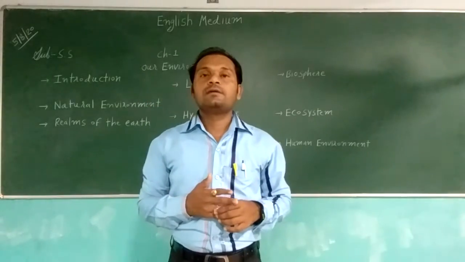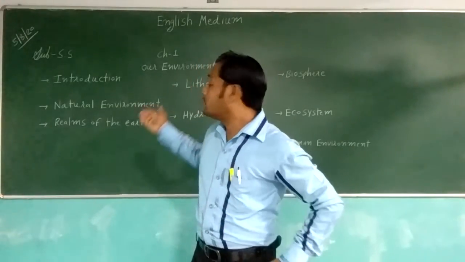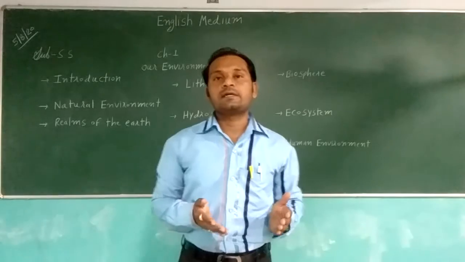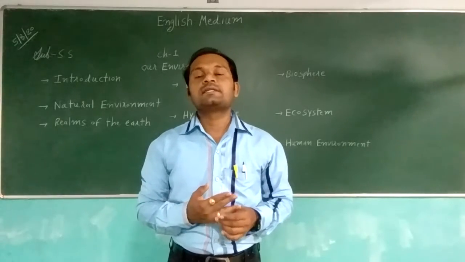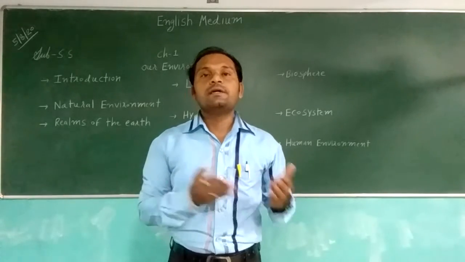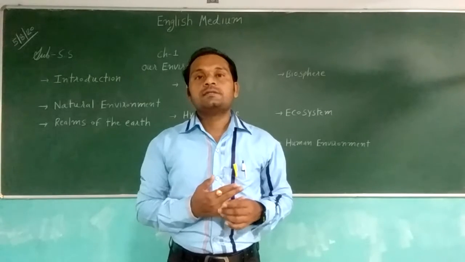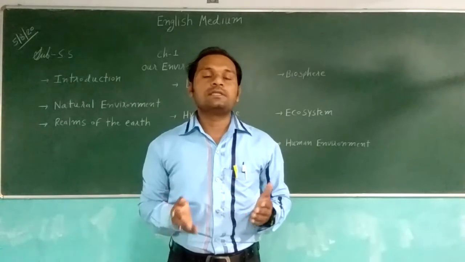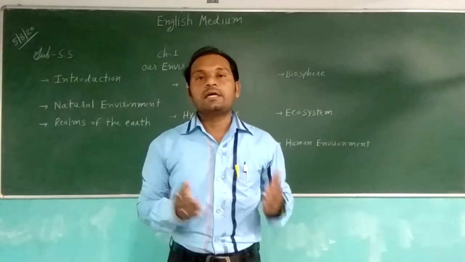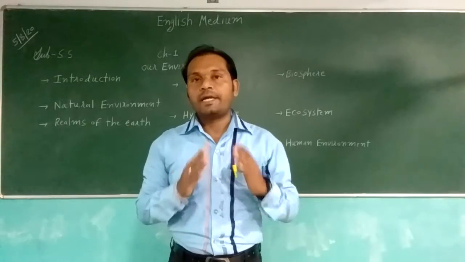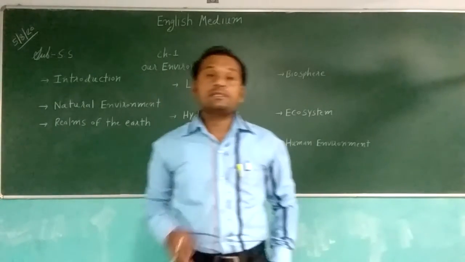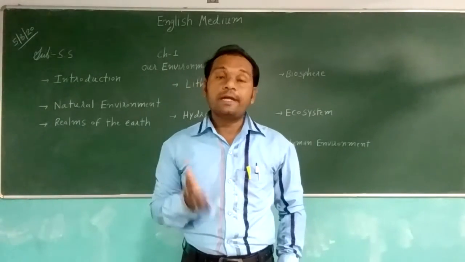Natural environment is things created by nature itself. Nature has created some things like mountains, rivers, valleys, and oceans. All these things come in this category. They are called natural environment. It occurs naturally. It is not man-made.